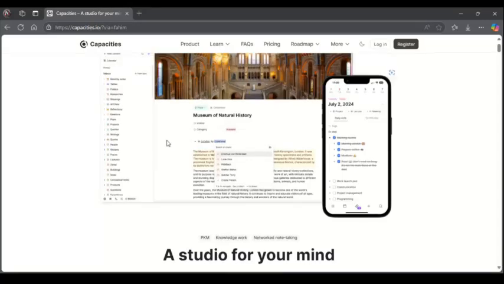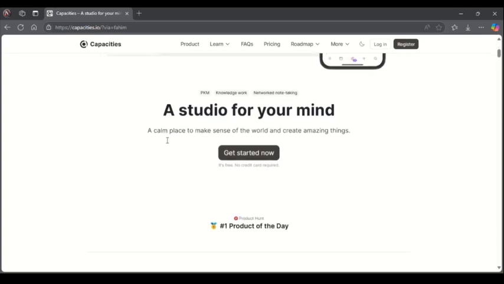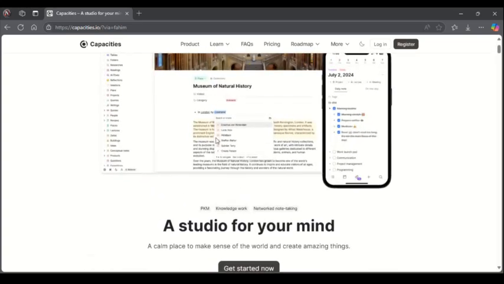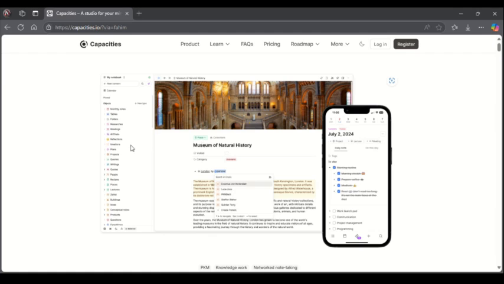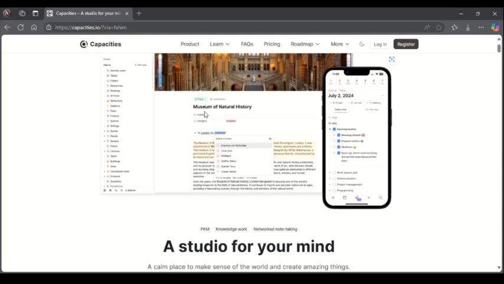Today we are taking a look at Capacity, a website and app that allows you to write a note and keep a note. This website is one of the most powerful and most popular websites used for productivity. There's a website version and an app version. You can see on the screen there's an app version for the phone and a website version for the desktop or PC.